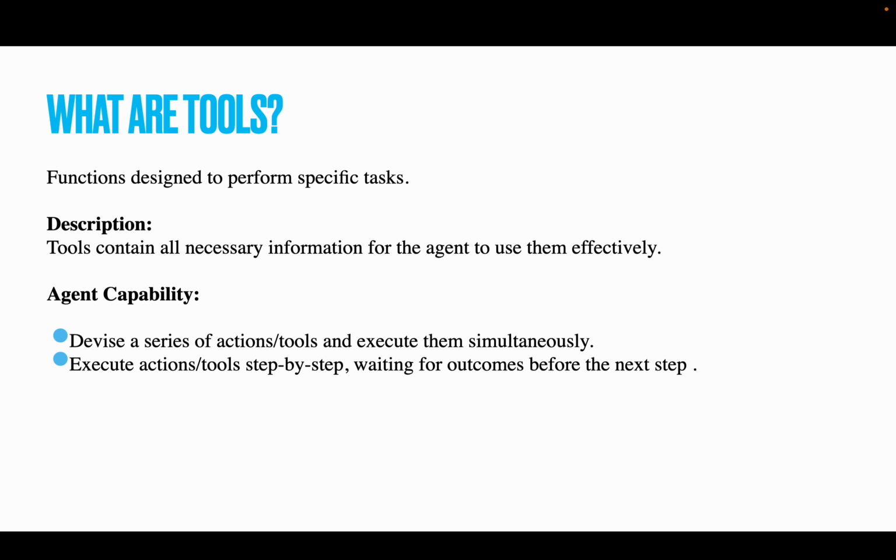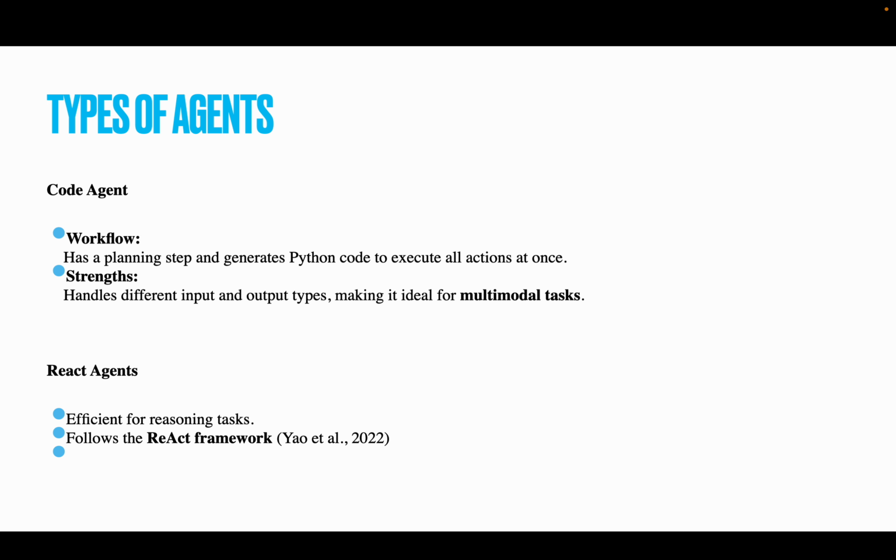The agent's capabilities are to devise a series of actions or tools and execute them simultaneously. So agents have different tools and they can run and execute them simultaneously to get the desired result. They can also execute actions or tools step by step, waiting for the outcome before the next step. So it waits for the outcome, resolves it, gives it to the memory, and then again combines it, and when it is fully satisfied, it gives the output. Basically there are two types of agents: one is the code agent and one is the React agent.